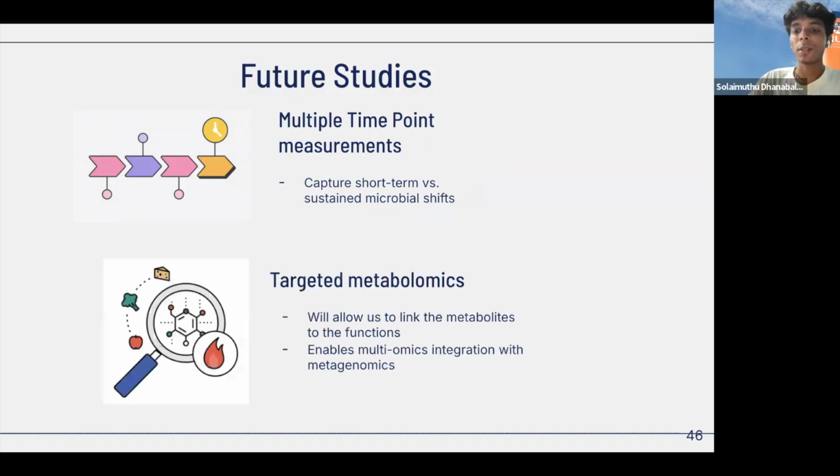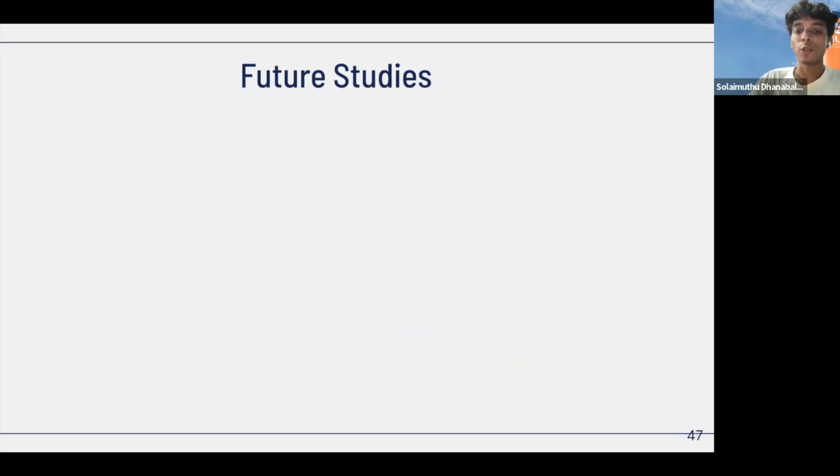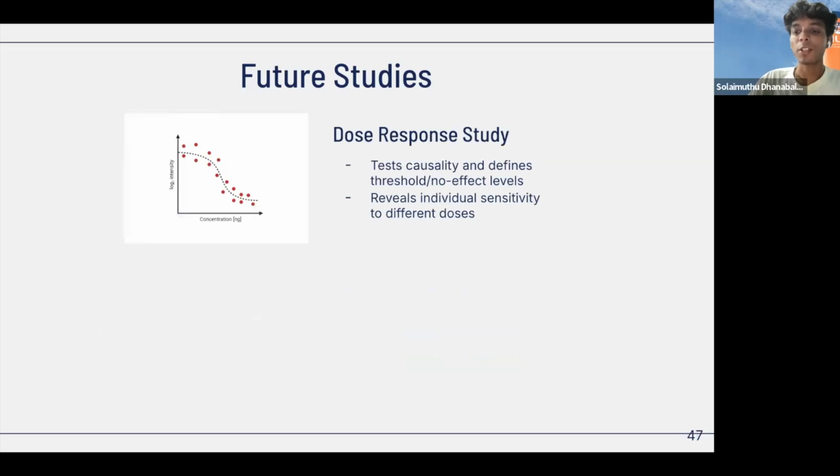And integrating targeted metabolomics will also strengthen our analysis. It links microbial metabolites to functional outcomes and enables multi-omic integration with metagenomic data. We could also do dose-response studies to establish causality and identify threshold or no-effect levels and understand individual sensitivity to varying doses.